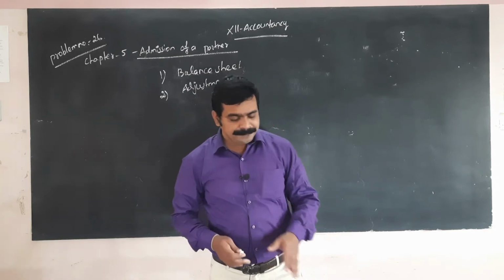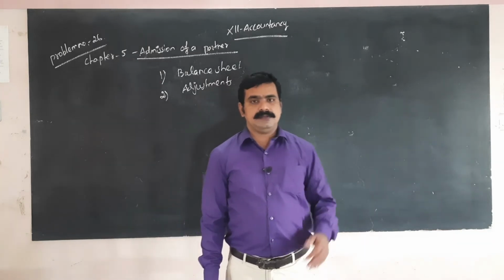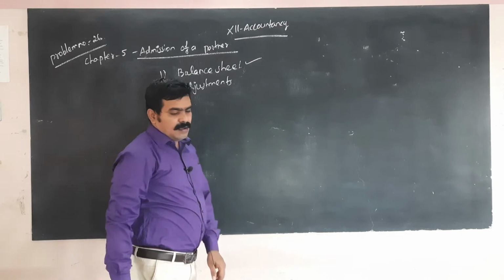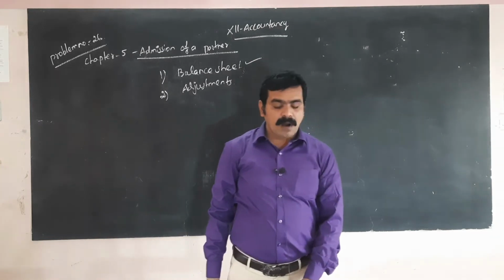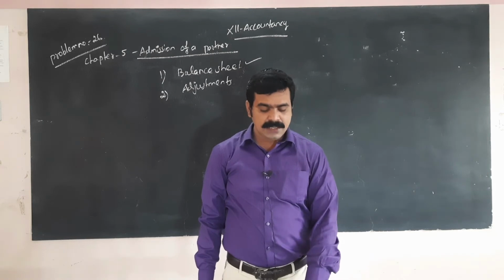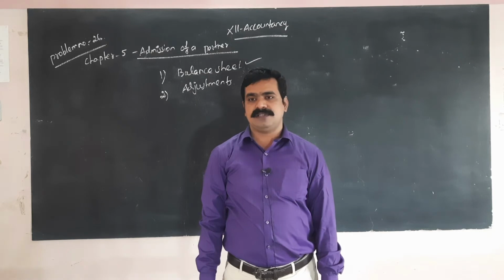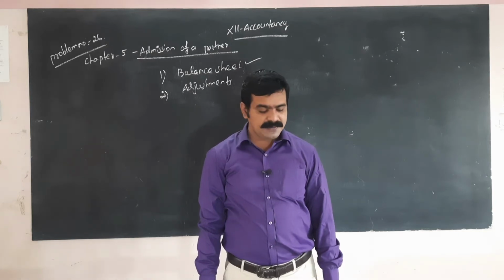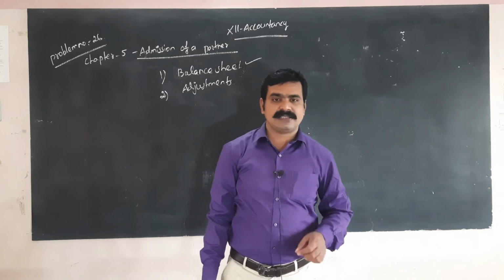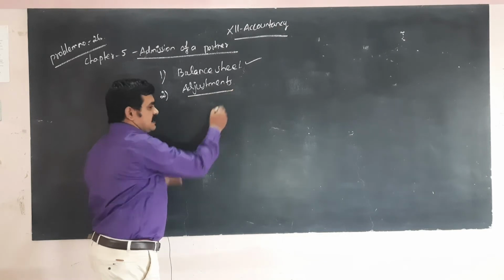Now the balance sheet is given, and this is the adjustment. On the above date, Balan is admitted as a partner with 1/5 share in future profit. Following are the terms of his admission. Balan brings rupees 25,000 as capital.